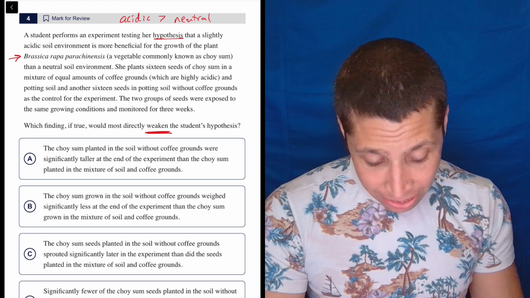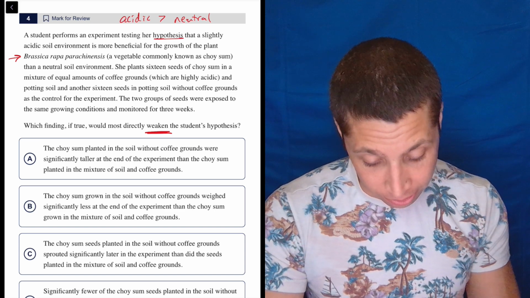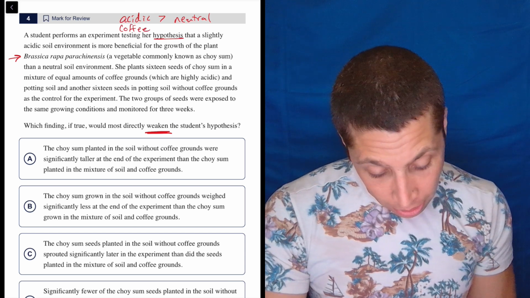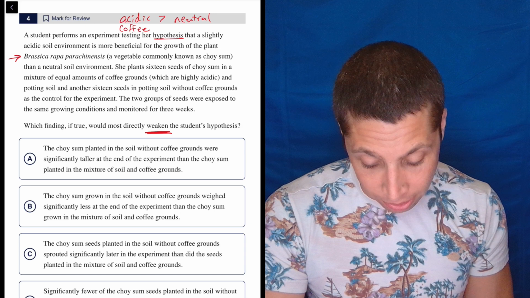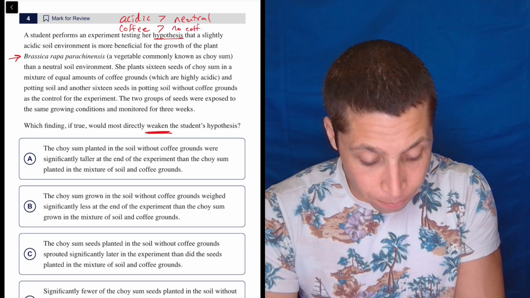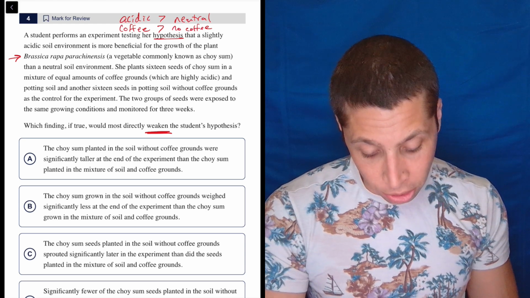She plants 16 seeds of choy sum in a mixture of equal amounts of coffee grounds, which are highly acidic. So coffee is better than no coffee, probably. And potting soil, and there's another 16 seeds in potting soil without coffee grounds as the control for the experiment. So coffee better than no coffee. The two groups of seeds were exposed to the same growing conditions and monitored for 3 weeks.